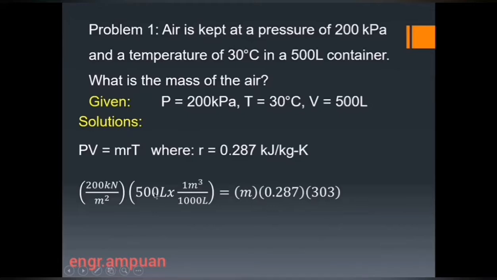We know that 1 cubic meter is equal to 1,000 liters. That equals the required mass. So 0.287, the ideal gas constant, and this is the 30 plus 273 temperature. So this is now an absolute temperature.